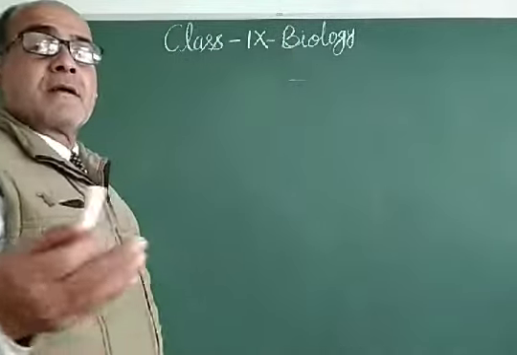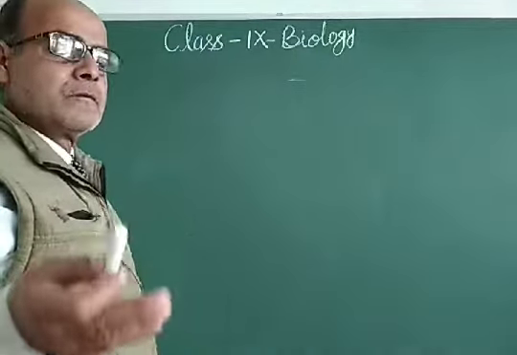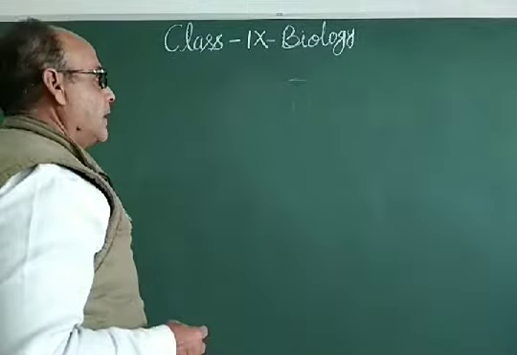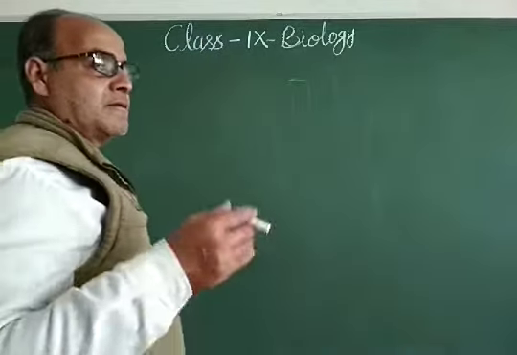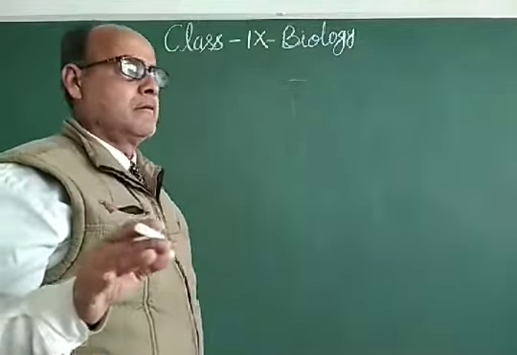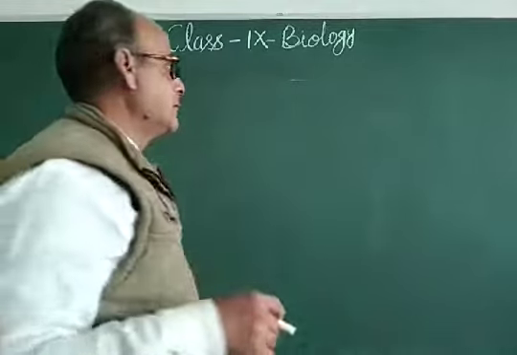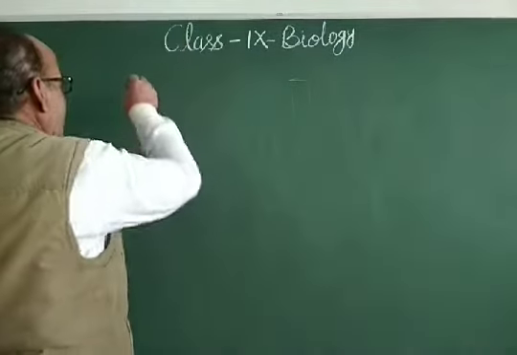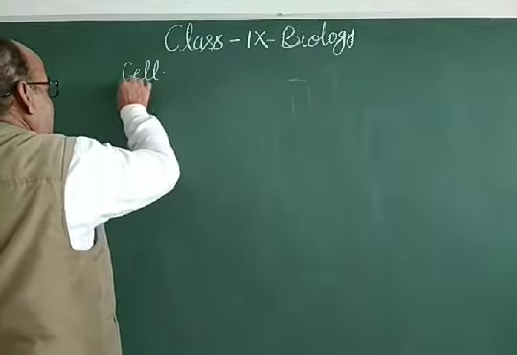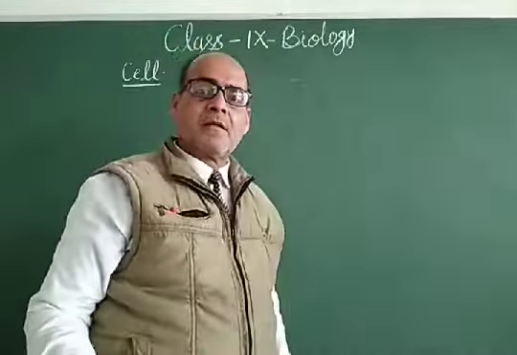Let us start the study of the plant cell and animal cell. As you know, these cells are of eukaryotic type, and the detailed structure that you will study in this topic is about the different cell organelles, whether they are in plant cell or in animal cell.